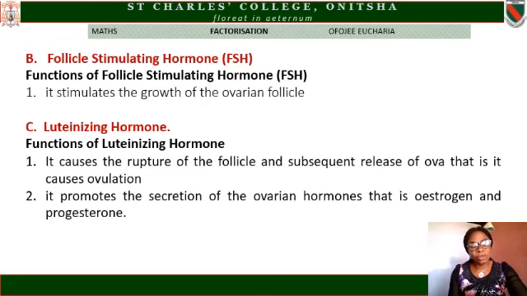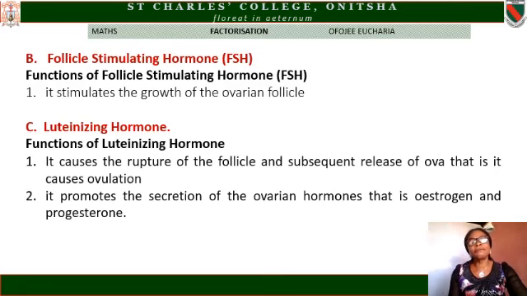Number two of the hormones is the follicle stimulating hormone. The short form of it is FSH. FSH, follicle stimulating hormone. And it has just one function. It stimulates the growth of the ovarian follicle. The ovarian follicle is the wall of the ovaries. It keeps it ready for implantation of the fertile egg.